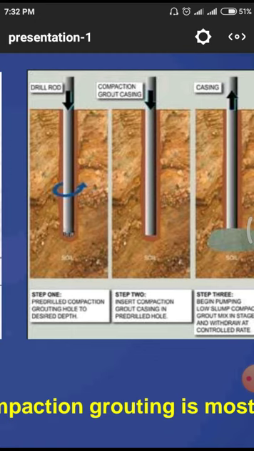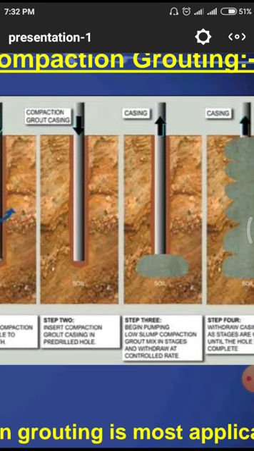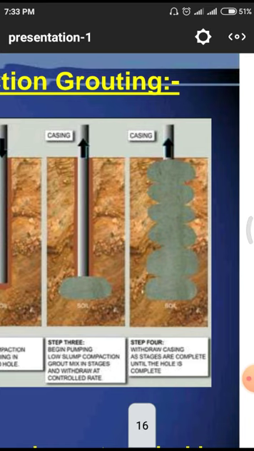In the second stage, they are simply cleared. First step, they are injecting a rod. After that, in the second stage, they are twisting the rod so that the material will be loosened. In the third stage, they simply remove the total content of loosened matter. In the fourth stage, they go for simply filling this resin. After that, the total mass will be filled up from bottom to top.